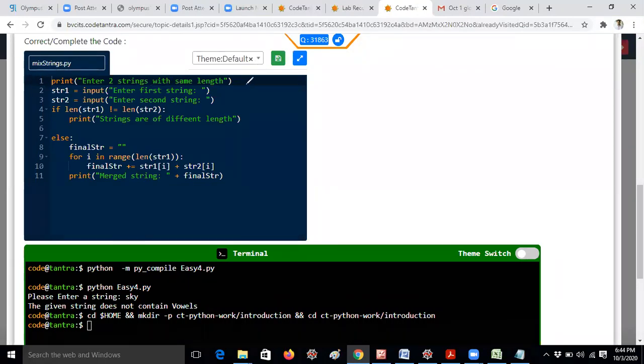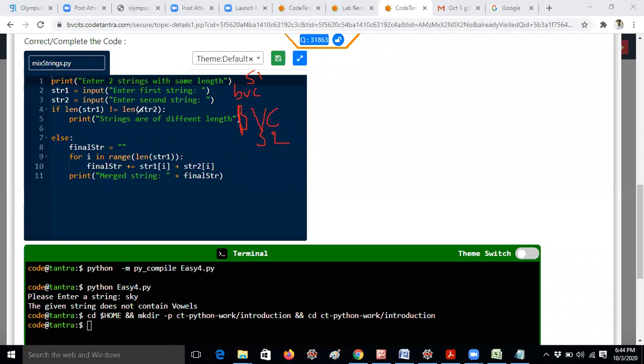Enter two strings with the same length. So first of all, this message will be printed as it is on the screen. str1 equal to enter first string. If I am giving BVC, capital BVC, okay. If I am giving small bvc only, okay, and str2 equal to second string. str2 is capital BVC. So here I am giving S1, here I am giving S2.